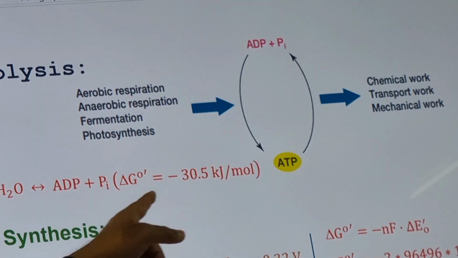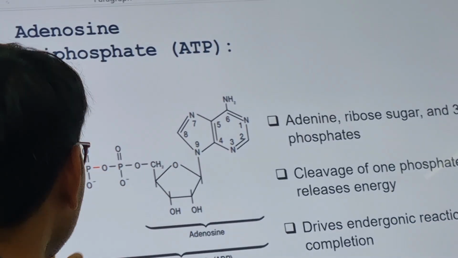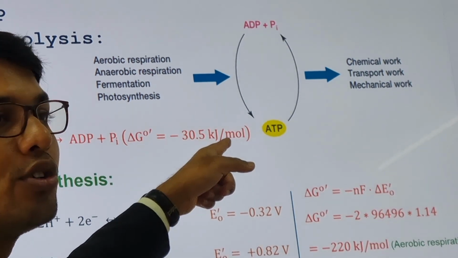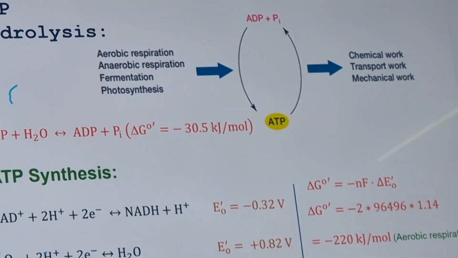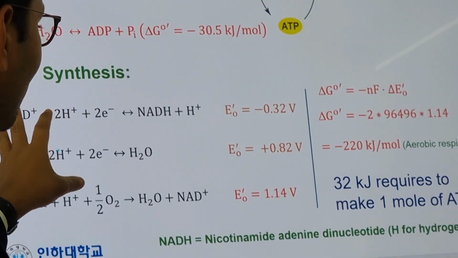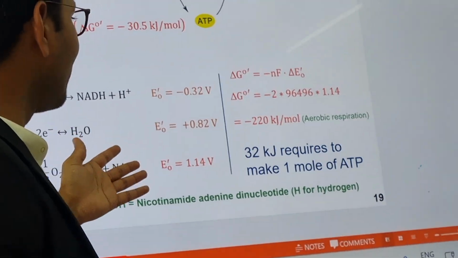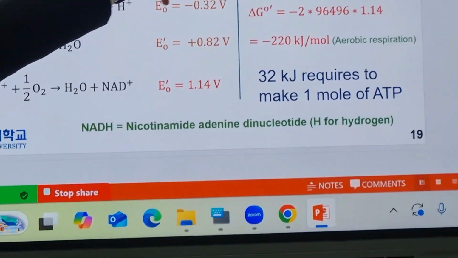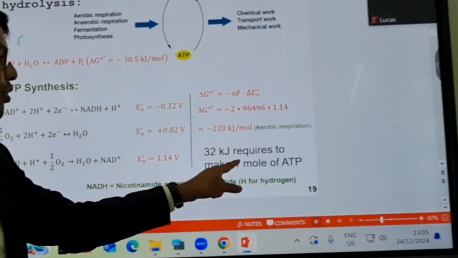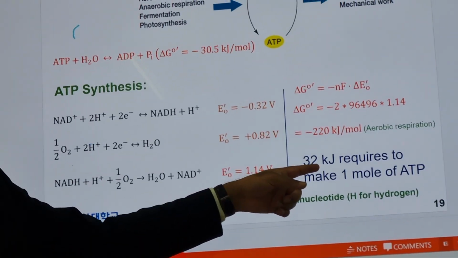And how much energy do we release? With every phosphate ion released, with one phosphate ion detached, minus 30.5 kilojoule per mole of energy is released. So we gain this much energy. Other things are also there, like NADH and FADH. Those are other secondary energy currency, we can say, but the main one is ATP. 32 kilojoule is required to make 1 mole of ATP. So if we have to synthesize ATP in our body, we need 32 kilojoule of energy.